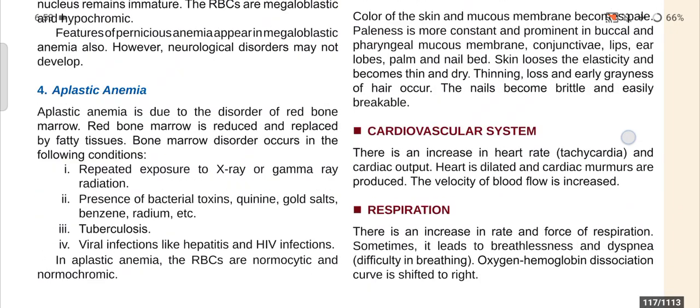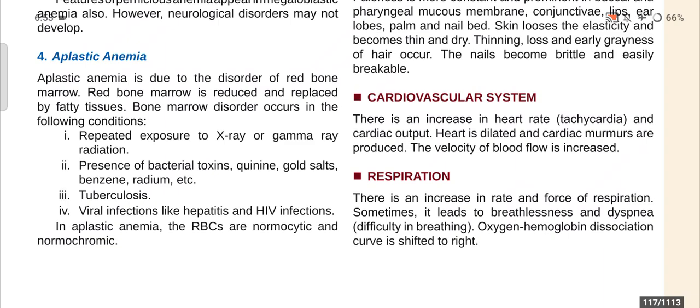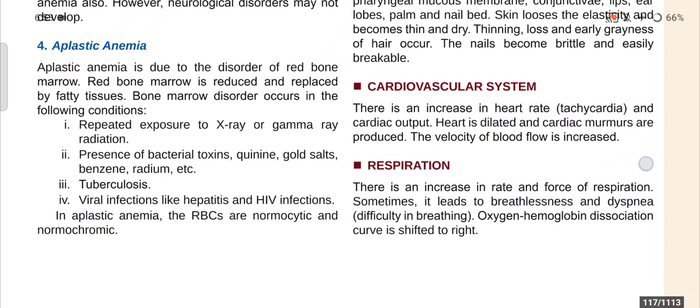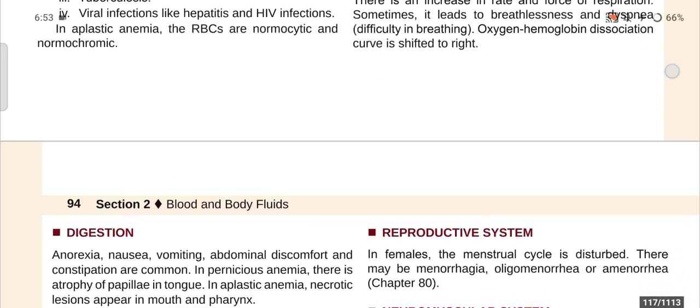Then cardiovascular system: there is an increase in the heart rate, or tachycardia, and the cardiac output, and the heart is dilated and cardiac murmurs are produced. The velocity of the blood flow is increased. Number 3, respiration: there is an increase in the rate of respiration and the force of respiration. Sometimes it leads to breathlessness and dyspnea, which is difficulty in breathing, and the oxygen-hemoglobin dissociation curve is shifted to the right.